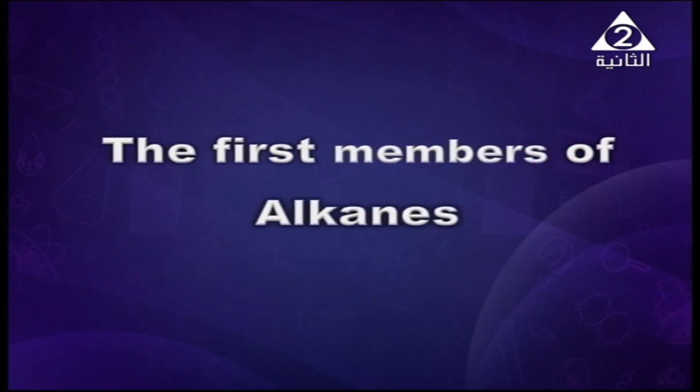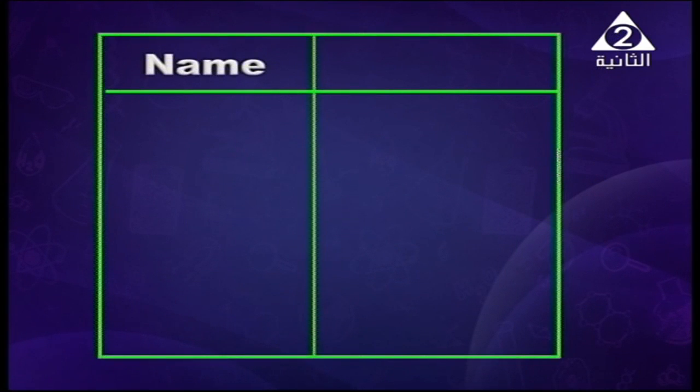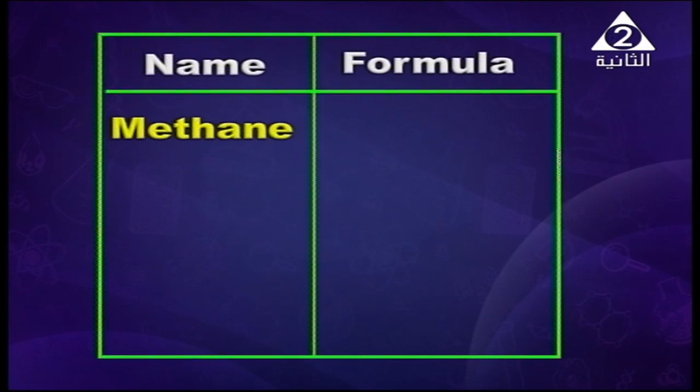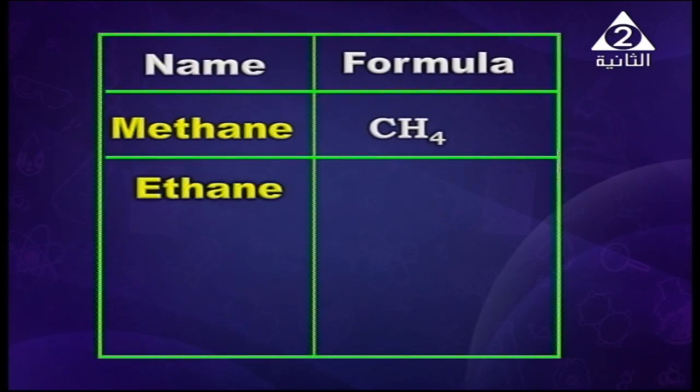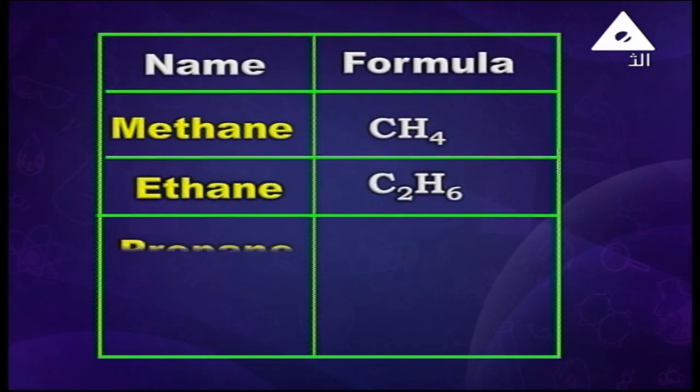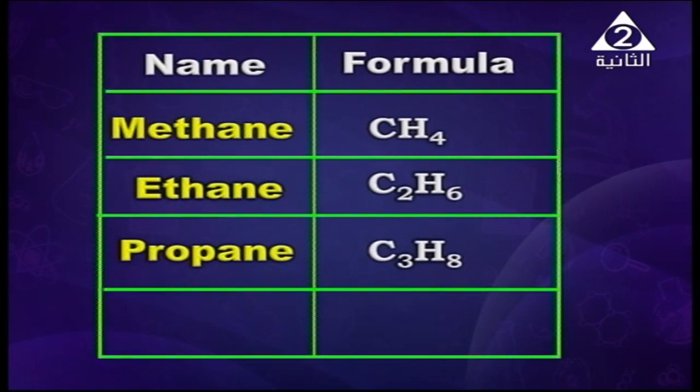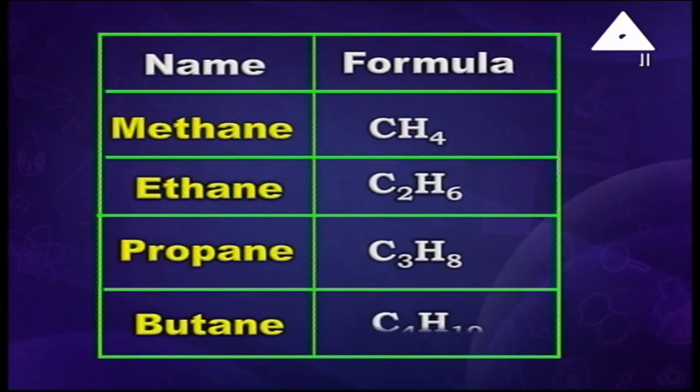Here, my dear student, we are going to discuss the first members of alkanes. Here the name and the formula. Methane here has formula CH4, applying the general molecular formula CnH2n+2, so C1, H2 times 1 plus 2 equals 4, and ethane will be C2H6, and propane C3H8, and butane C4H10.